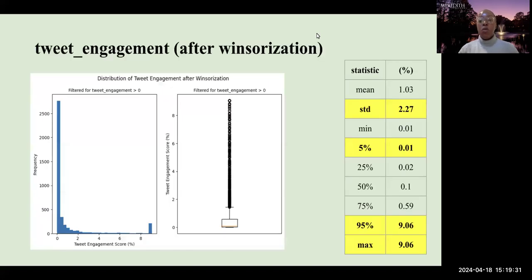After winsorization, we can see that the distribution of our tweet engagement variable improved significantly. We can see that it is very easy to now tell the range of the values. And our maximum value improved from 941% to 9%. The small bar to the very right of the histogram is where all the outliers were set. Anything above 9% was set to that value.